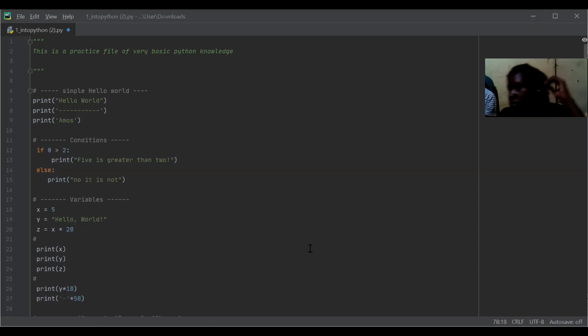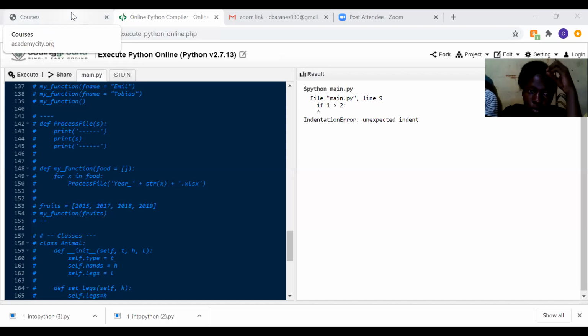Hanoch, are you sharing the screen of PyCharm? Because we don't see other screens. I shared my screen of Academy City. You saw blank? Yeah, we didn't see that. You were talking, we didn't see what you were pointing at. I'm sorry for that. Let me stop the share and I will open a new share. I'm sorry for that. All right, my fault. Now you can see? Now, yes.